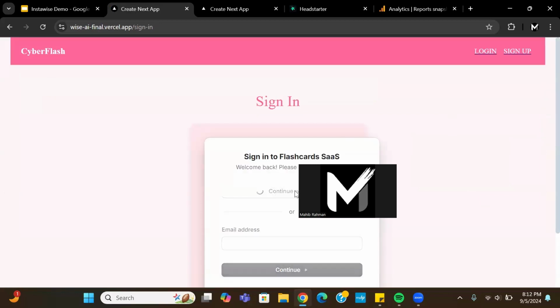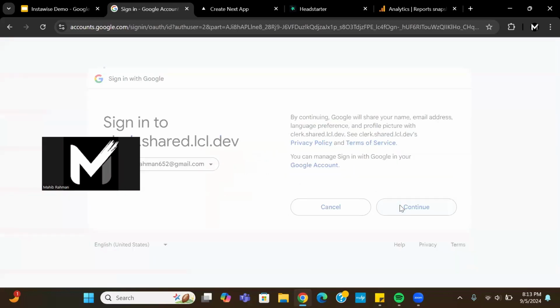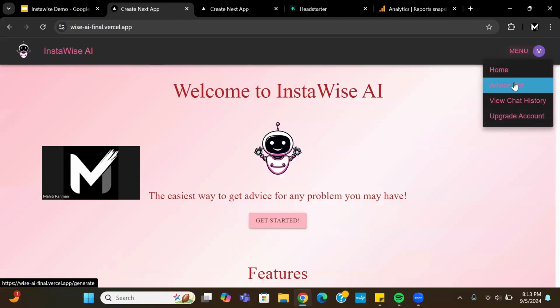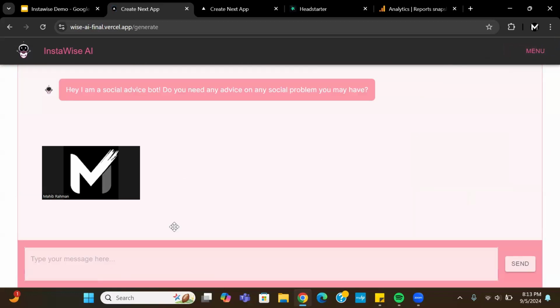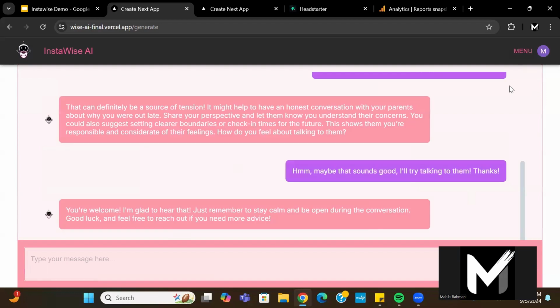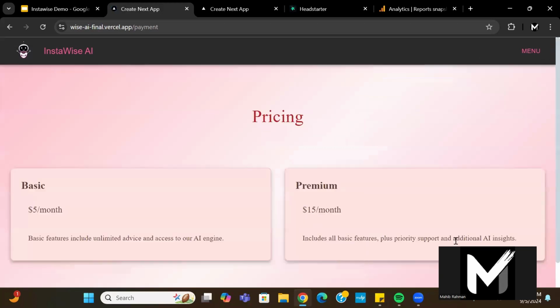But let's just log in back to the account I just did the demo with. And we also made a menu section here. So let's do this. And as you can see, my whole chat history is saved. This view chat history page is still in the works. We're going to make features to add multiple chats, so it's not just one long chat with a chatbot. So that's our goal.